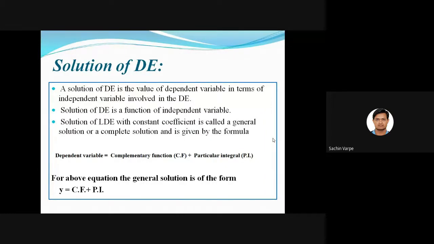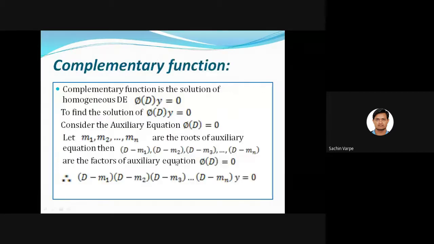Okay, thank you. So the first thing, as I said, y is a combination of two parts, CF and PI. I can say sub-solutions. Complementary function is a sub-solution and particular integral is another sub-solution. So to get the general solution, we have to find these two sub-solutions, complementary function and particular integral. So let us start with the complementary function. What is complementary function? Complementary function is the solution of homogeneous differential equation, isn't it?